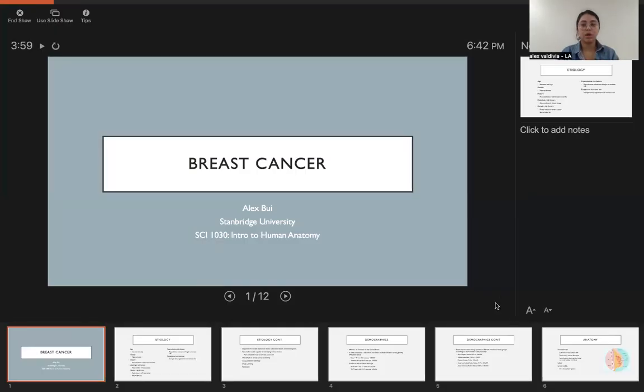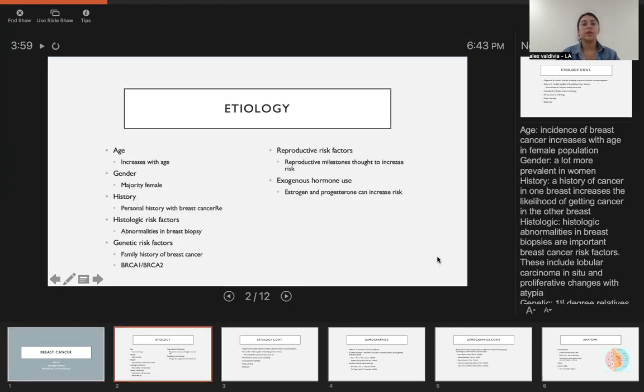So I will be presenting on breast cancer. A couple of things that can increase the incidence of breast cancer are age, gender, your personal history, histologic risk factors, genetic risk factors, reproductive risk factors, and exogenous hormone use. So with age, the incidence of breast cancer increases with age in the female population. It is more prevalent in females versus males.